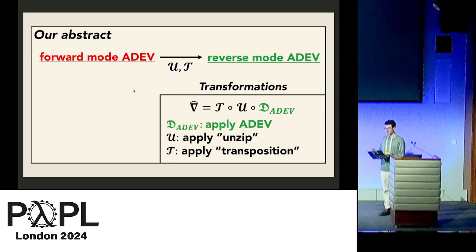Our contribution is to notice that if we study a version of the language presented in ADEV, a restricted version, a version of the language which is restricted to Radul et al.'s linear A sublanguage, we can replace the J transformation with a slightly modified version of ADEV's forward mode, a version which eliminates higher order functions in the target language of ADEV, and this will satisfy the first order requirements of YOLO's linear A language. We can then apply the unzip and transposition transformations to derive a gradient estimator.